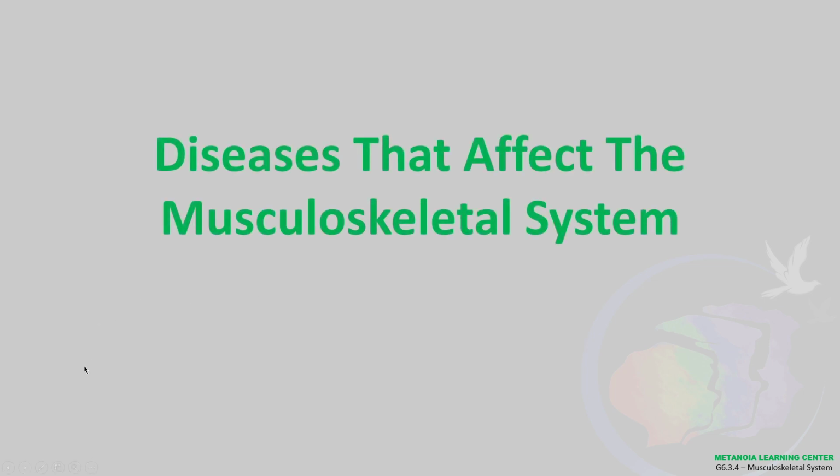Hello there, grade 6. For today, we are going to talk about, still under the musculoskeletal system, the diseases that affect the musculoskeletal system. Musculoskeletal refers to which two types of systems natin? Ang ano?